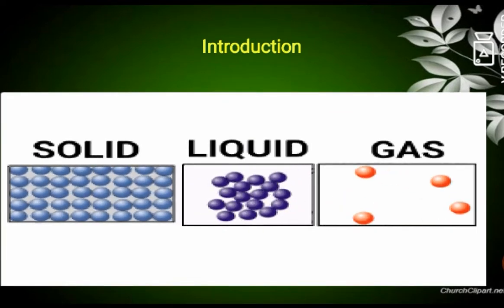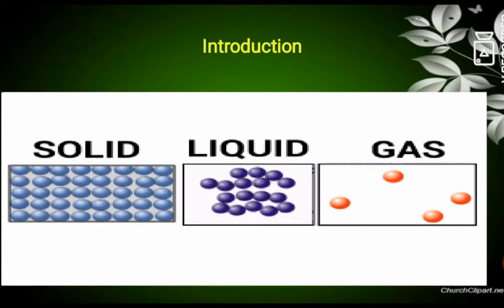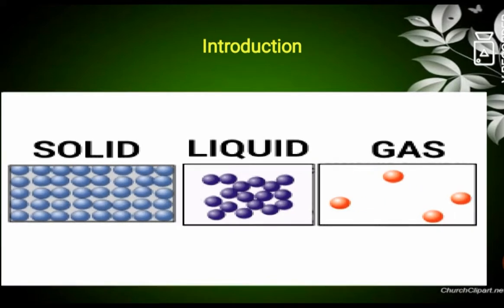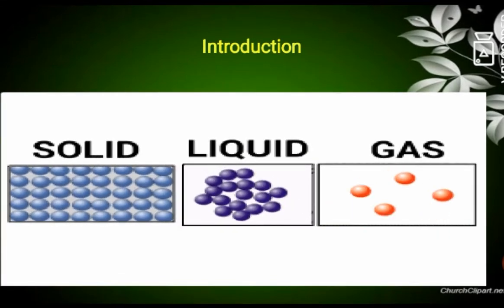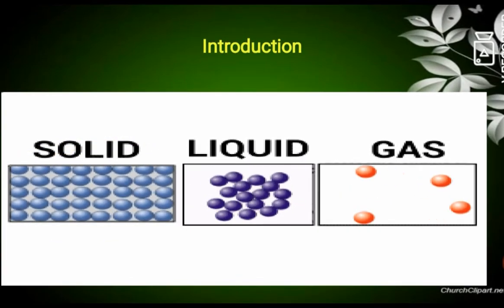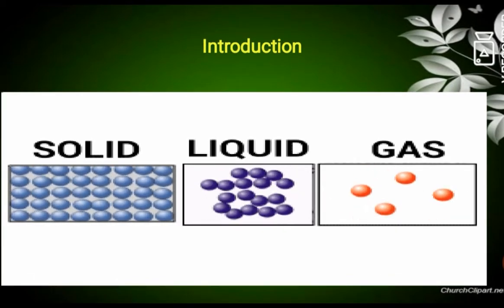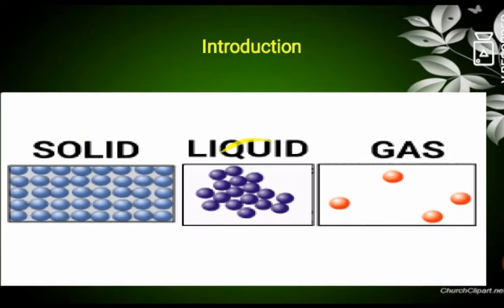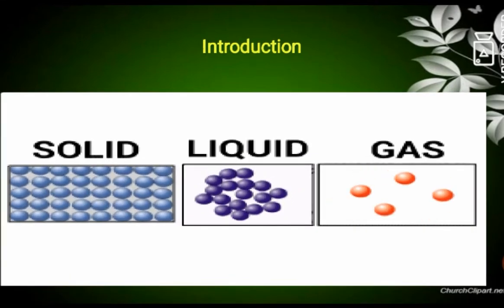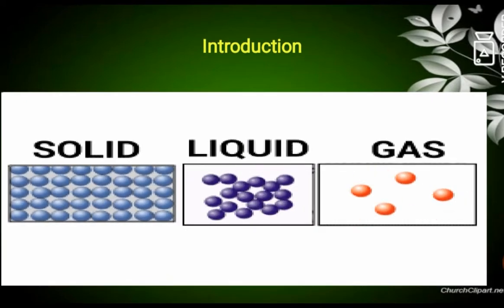Children, we all know there are three states of matter: solid, liquid and gas. And we also know how the intermolecular spaces and forces are for solid, liquid and gas. Here in solid you can see the small balls, right? These balls are called molecules or particles. In solid they are closely packed, in liquid they are loosely packed, and in gas they are very loosely packed and the molecules are very far away from each other.